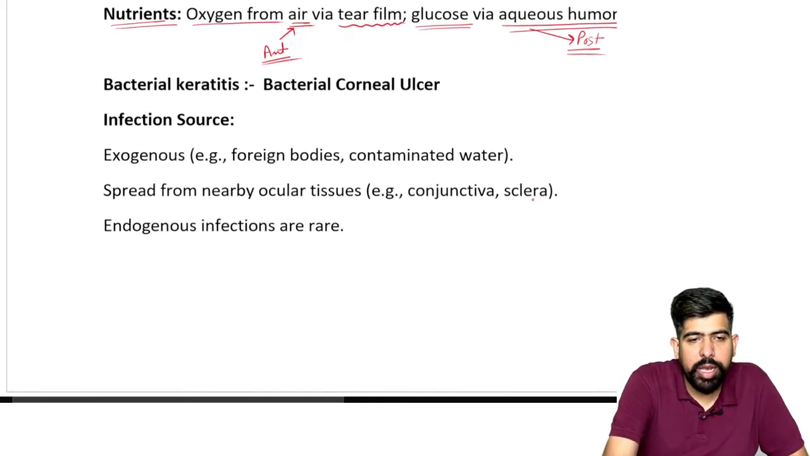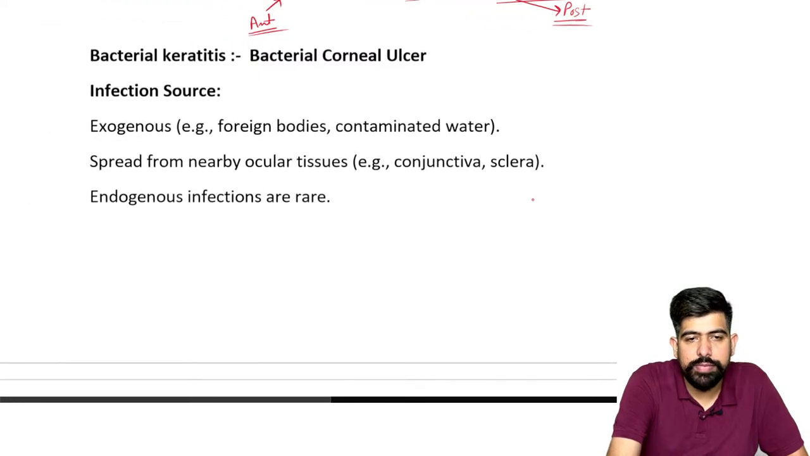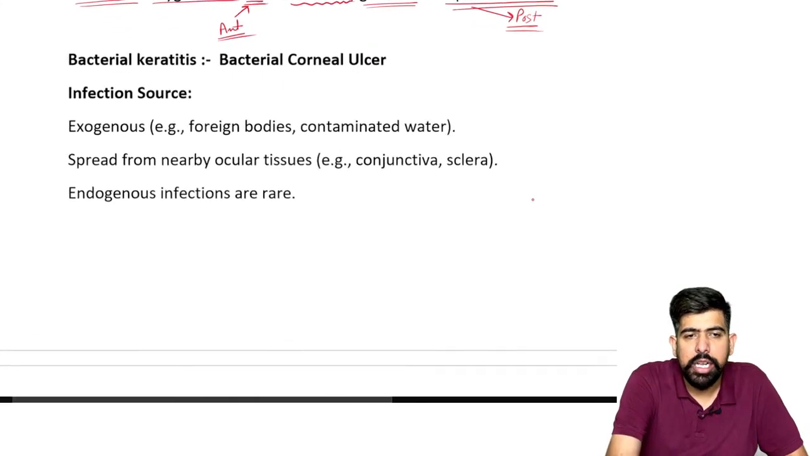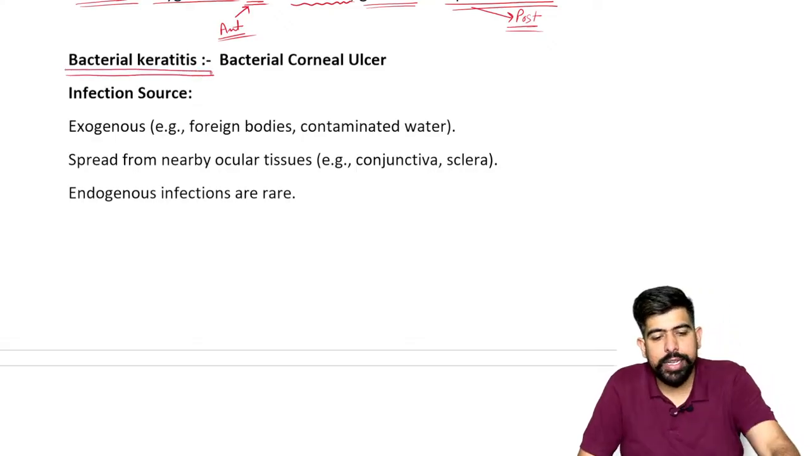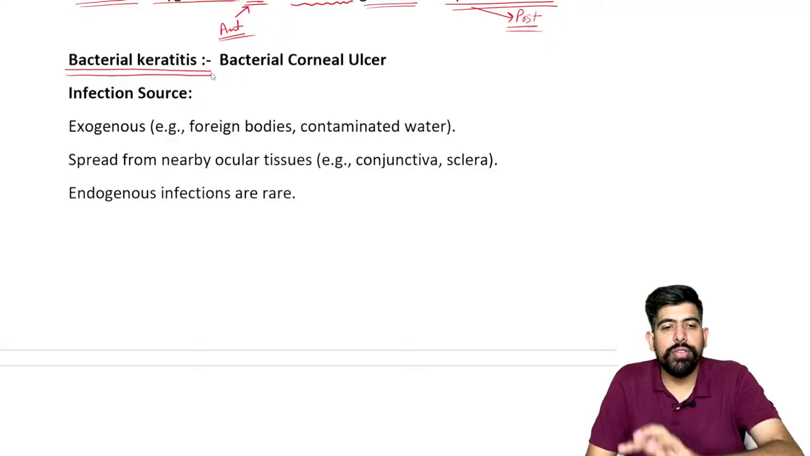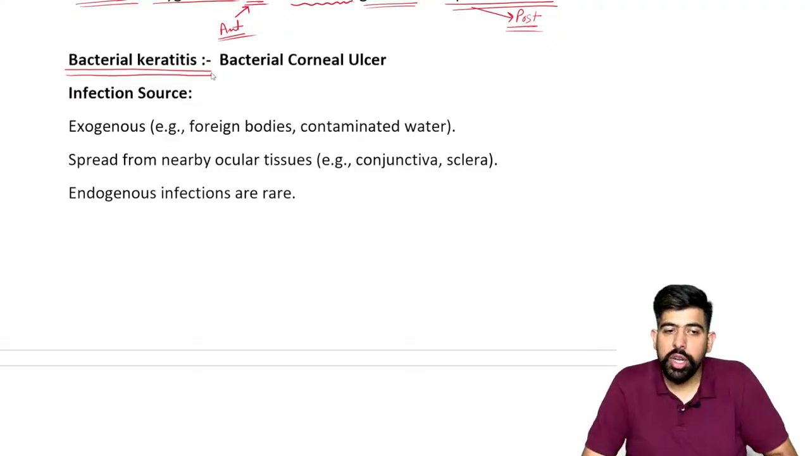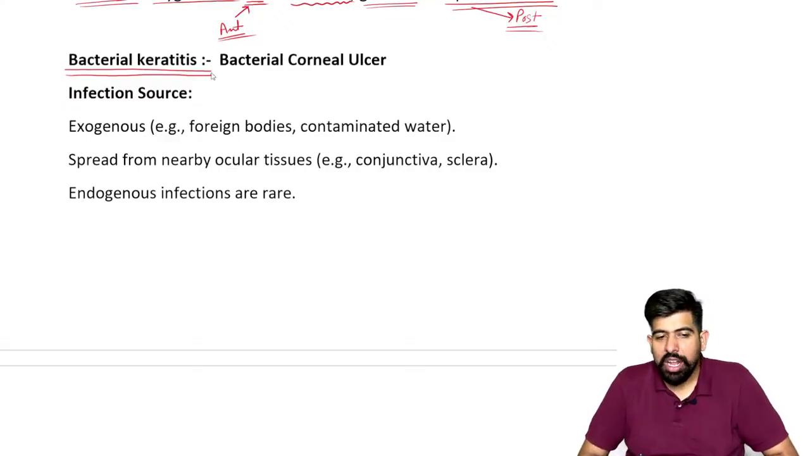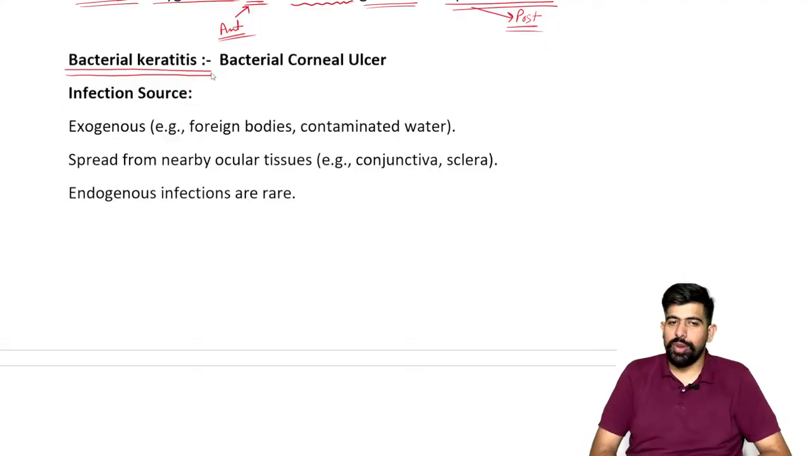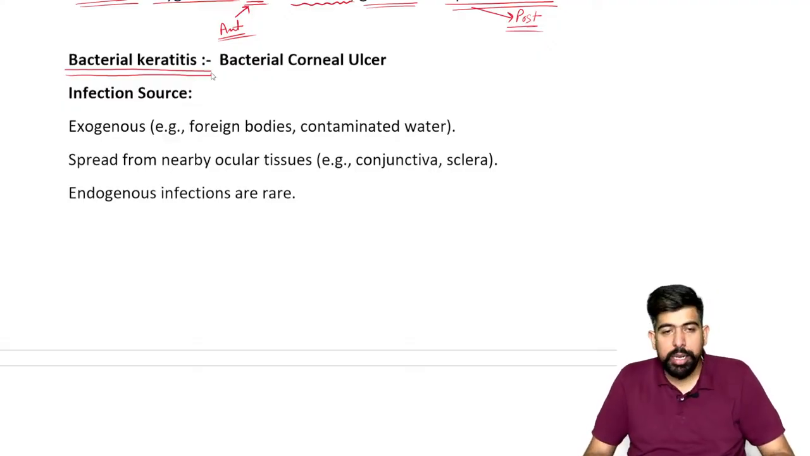Now we are moving forward to the next disease, which is bacterial keratitis. Guys, please remember keratitis means infection of the cornea. We're starting with the first one, which is bacterial. By the name, you can understand what the cause of this disease will be. Of course, bacteria will be the cause, as clearly mentioned: bacterial keratitis.